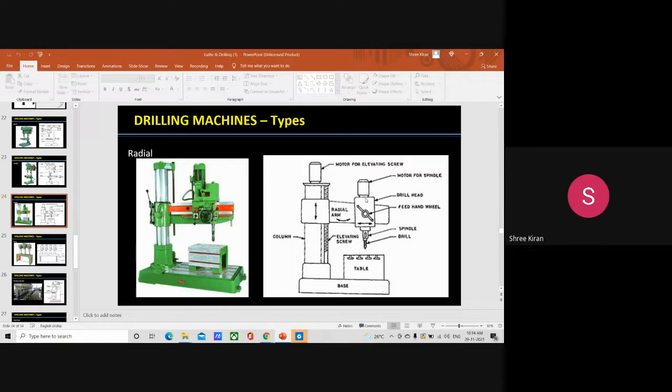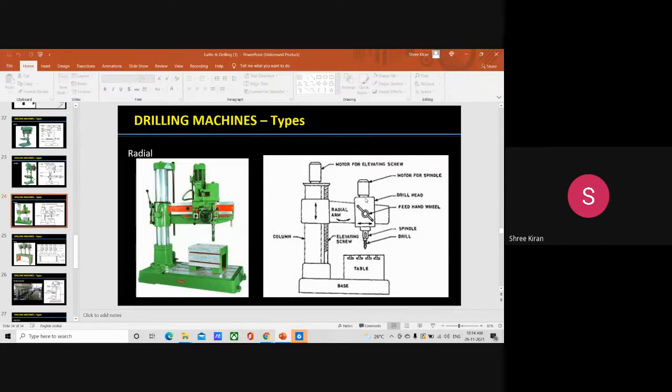So all the base, everything we have commonly mentioned in this. In this we will be discussing only what changes; everything else is the same. The function of a table, the function of a base, the function of the column, everything will be the same as what we have discussed in the drilling machines, the basic parts of a drilling machine. So now we have a change in only two parts, mainly the radial arm and the drill head.